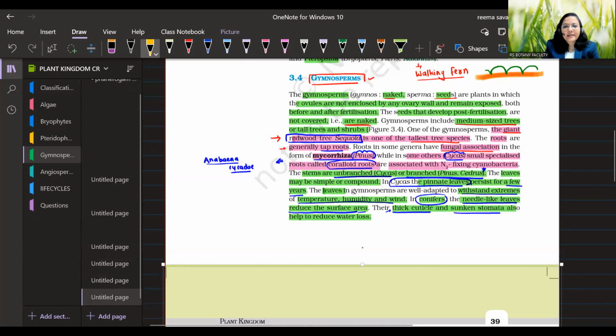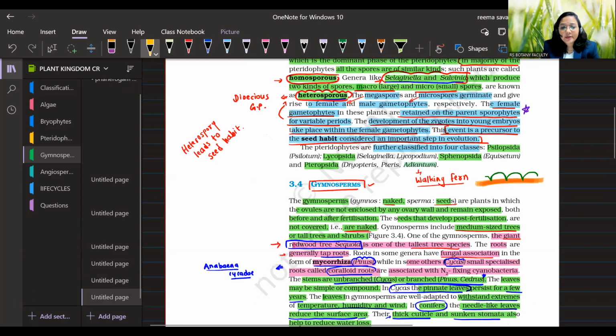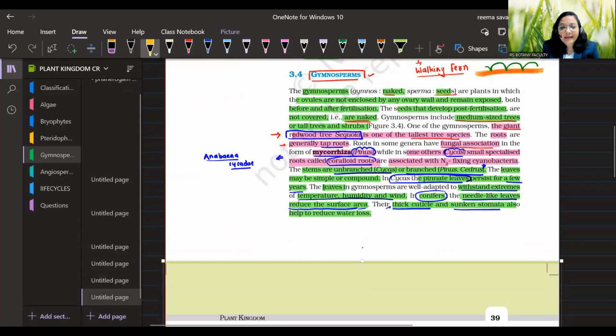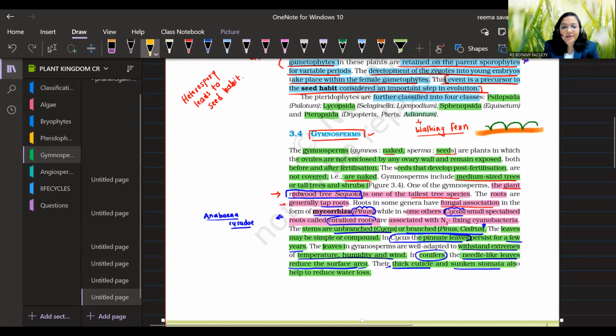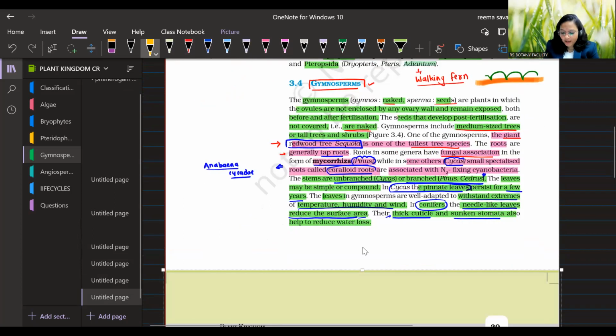So what is given in NCERT? In NCERT, you will find this on page number 38. So for gymnosperm, all we have covered here. Main parts: redwood tree Sequoia, the giant gymnosperm, the tallest tree. Then they have taproot, they have fungal association in the case of Pinus mycorrhiza, and Cycas coralloid root, and Anabaena cycadae, right?